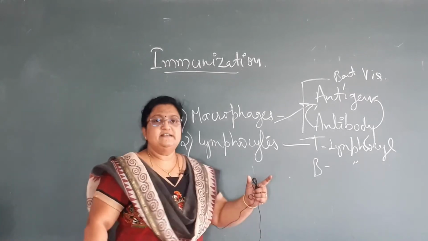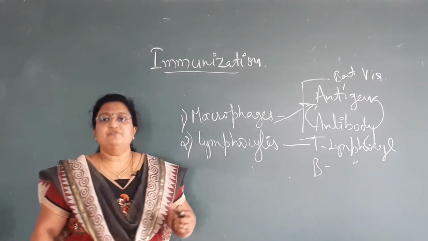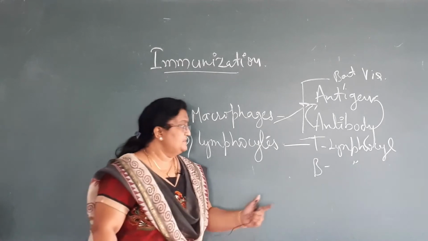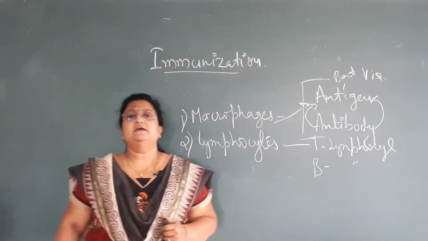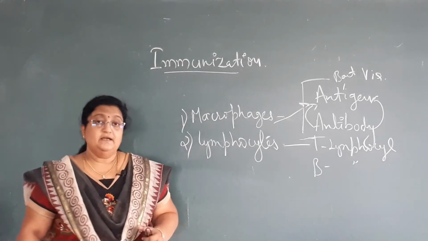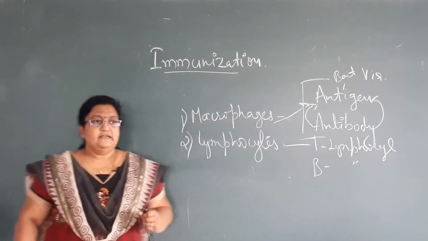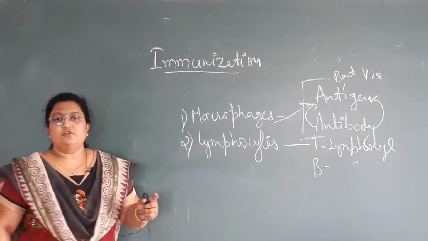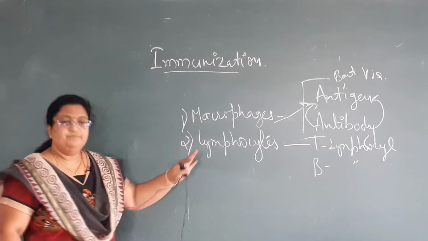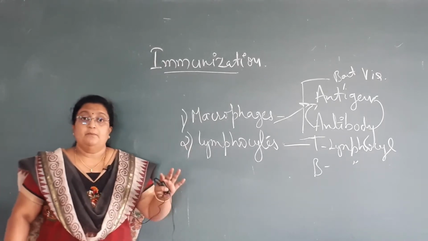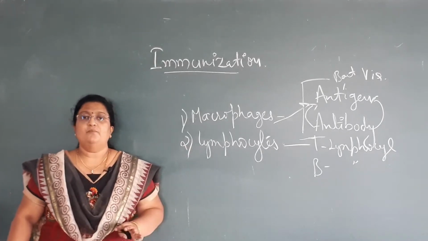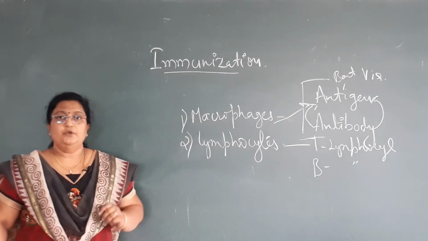T lymphocytes are the lymphocytes which are dependent on the thymus, whereas B lymphocytes are produced in the bone marrow. Both of these cells are responsible for immunity. So totally, macrophages and lymphocytes are the basic components of our body which are involved in immunity.